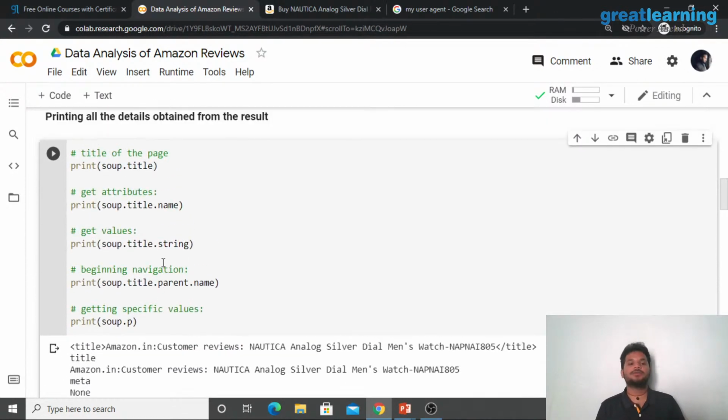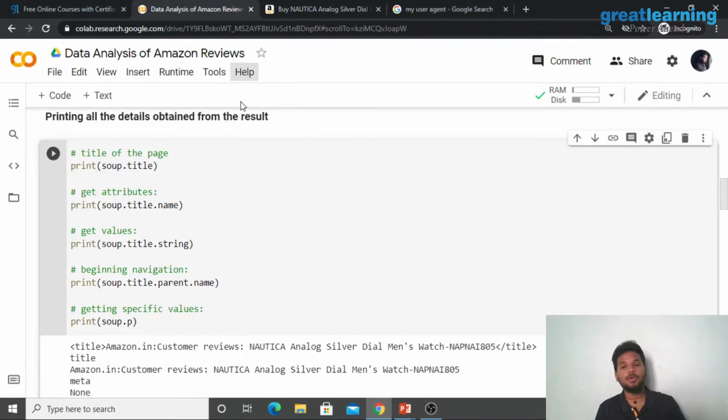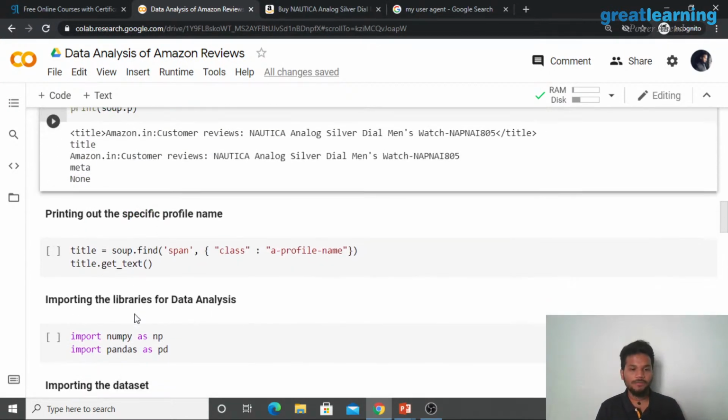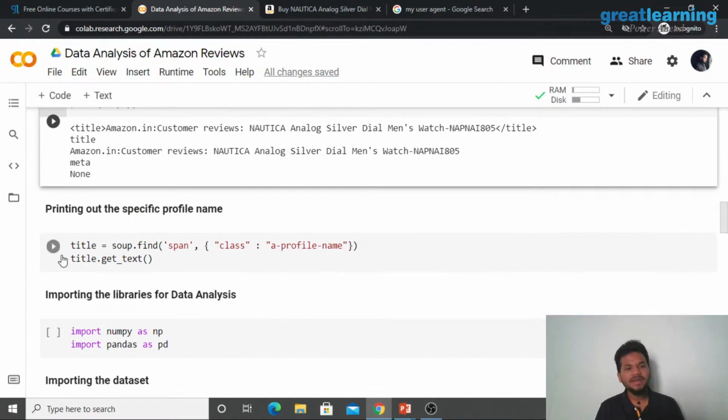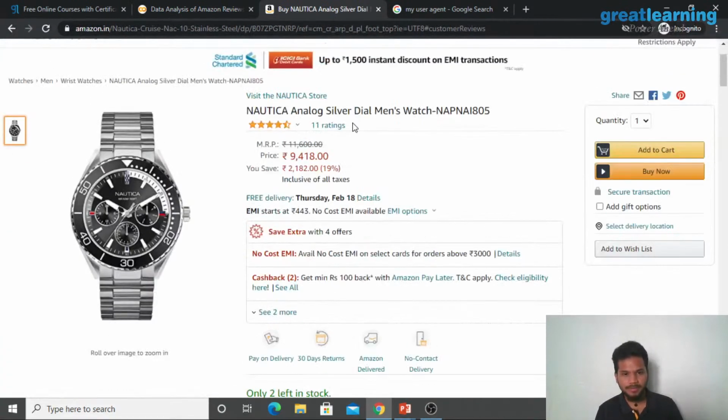Now if I had to do it manually, I had to find out what is the name of this website, pull all the details of it manually. I don't have to do that. I just have to give the URL, give my header. Beautiful Soup takes care of all of these different things, right? Now since we're seeing 11 reviews, if I'm right, for this particular watch, right? Let me go up. 11 reviews.